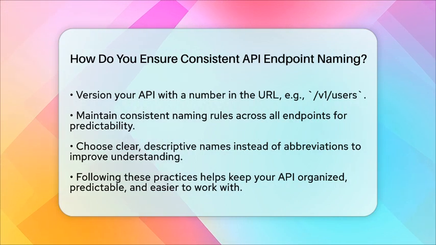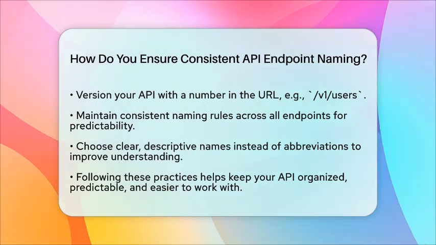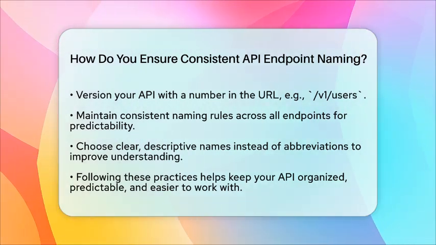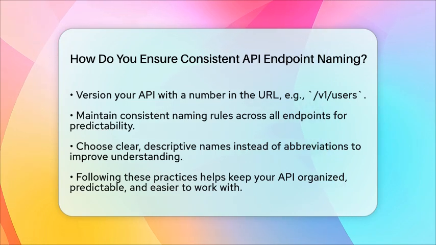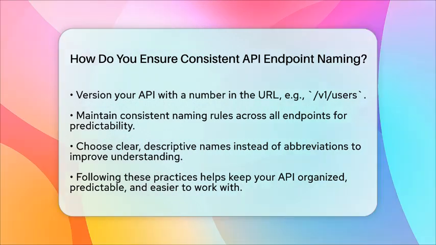By following these practices, your API endpoints will be straightforward and predictable. This makes it easier for developers to work with your API, write documentation, and maintain it over time. Consistent naming keeps your backend organized and accessible for everyone involved.